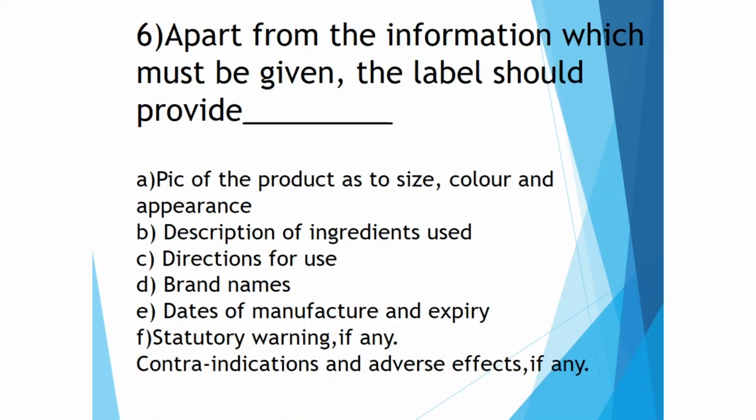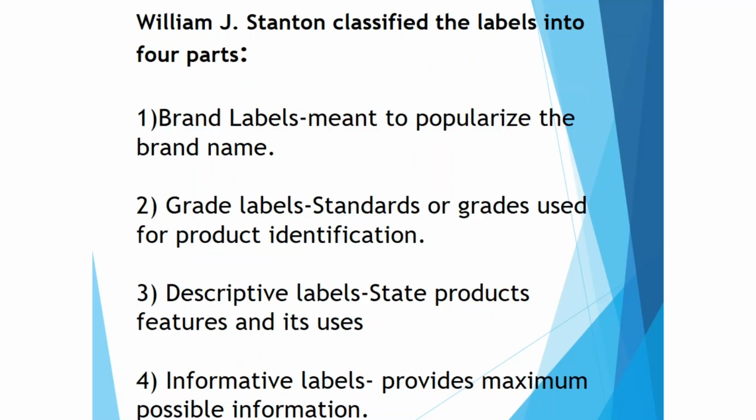Now, the topic labeling. There is one question on the screen on that: apart from the information which must be given, the label should provide dash. There is a lot of information given in the reader, which we have to do nicely: a description of the product as to size, color and appearance, description of ingredients used, directions for use, brand names, dates of manufacturing and expiry, then statutory warning, and then any adverse effects warning. Okay, so please do that. Then next, there are 4 types of labels: brand labels, grade labels, descriptive labels, and informative labels. All the labels you have to do nicely.